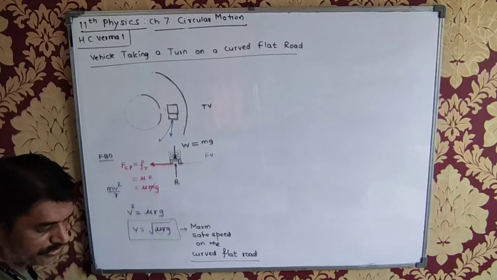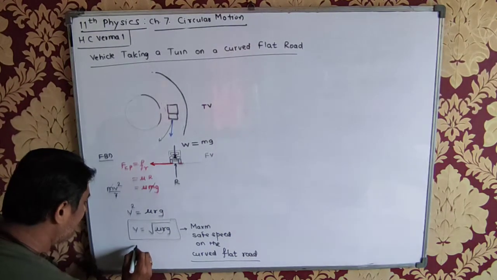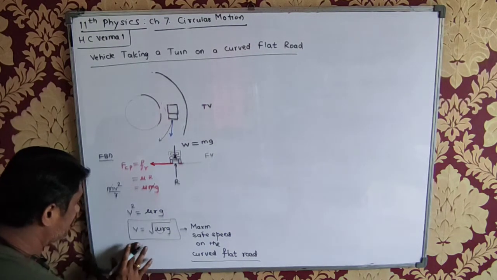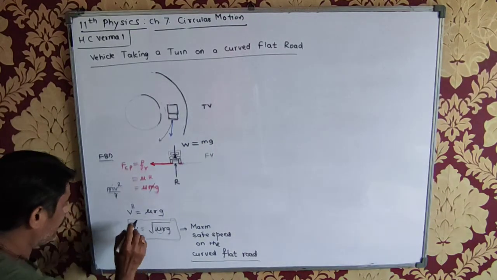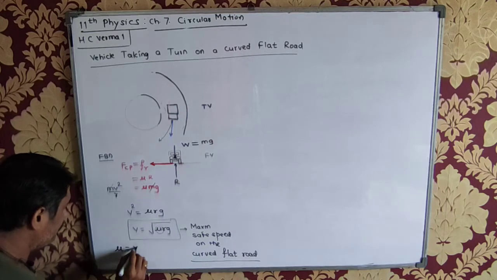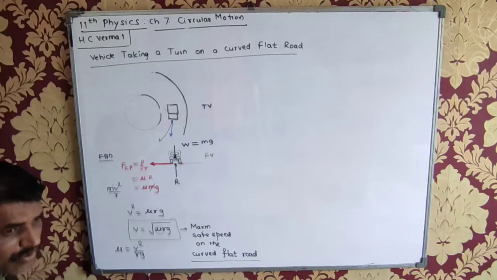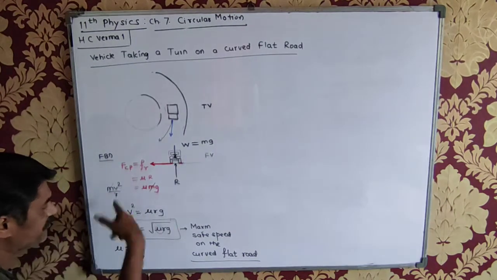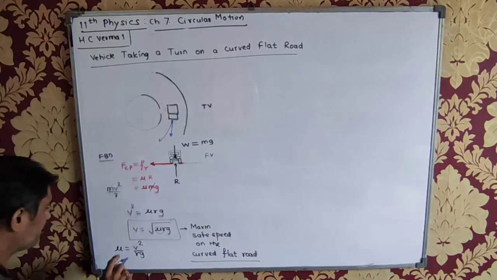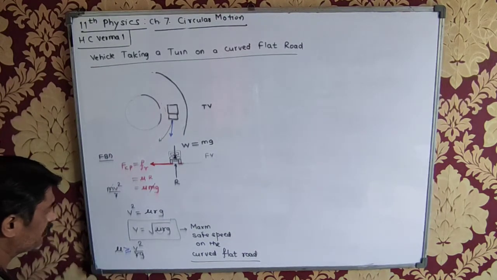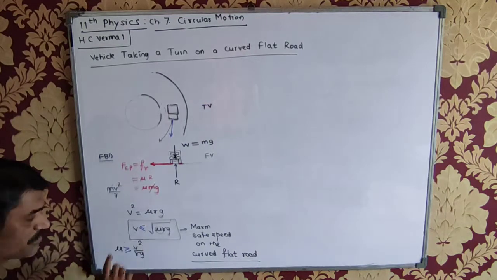v is equal to square root of mu rg. So the speed will be less than this. This is the safe speed. Is that okay? And friction, if I want to talk about the friction, mu will be equal to v square upon rg. The more mu is, the better. If mu is more, the safe speed will be more. So mu should be greater than or equal to this value, and speed should be less than or equal to this value. The speed cannot be more than this.